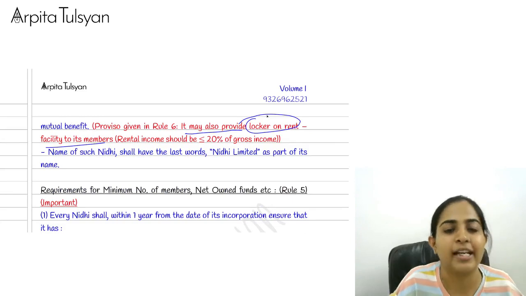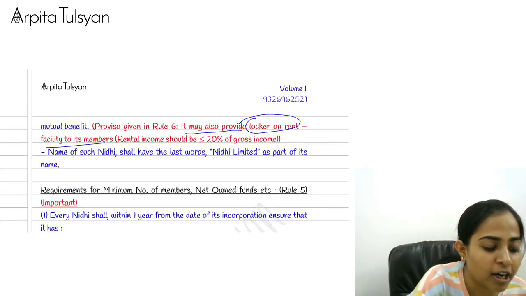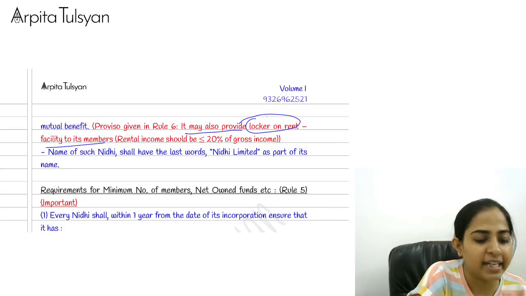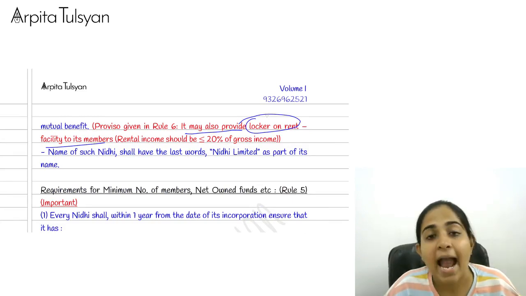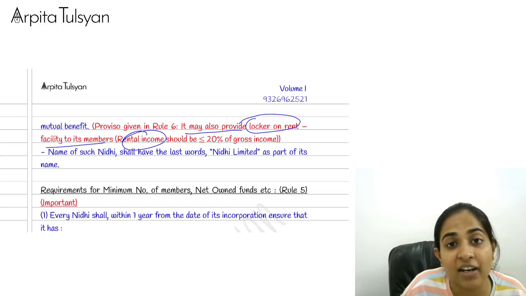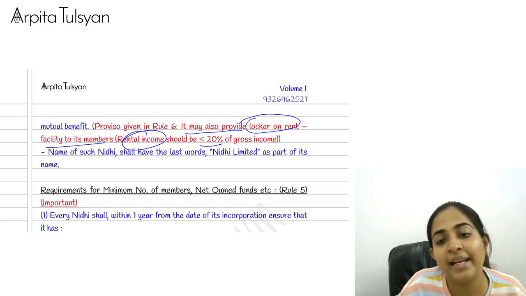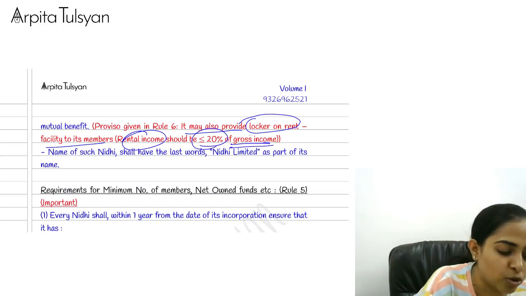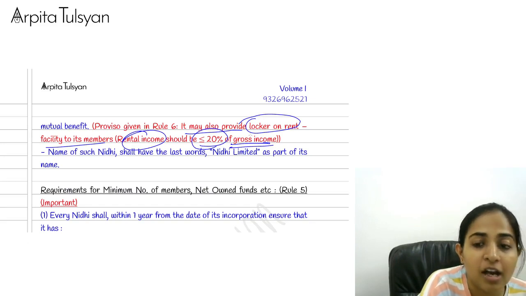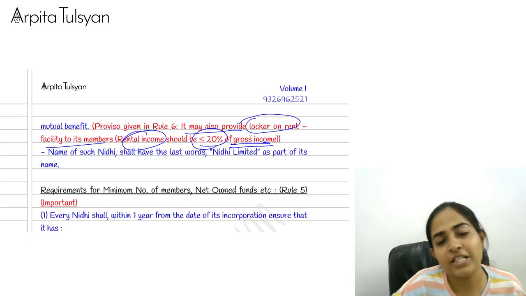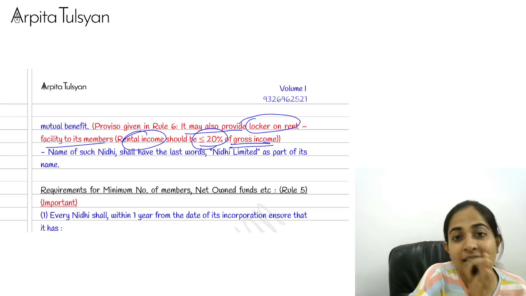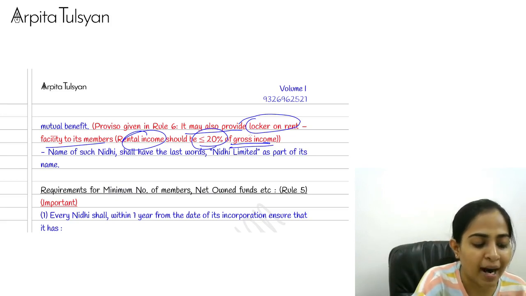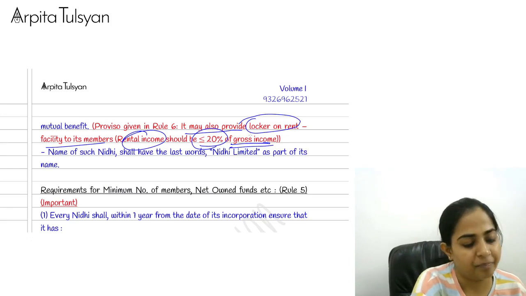But then additionally, it can also provide locker facility to its members, and so it will be charging rental income from them. That should be less than or equal to 20% of the gross income. Means whatever is the total income of Nidhi, only a maximum of 20% can form part of this rental income.